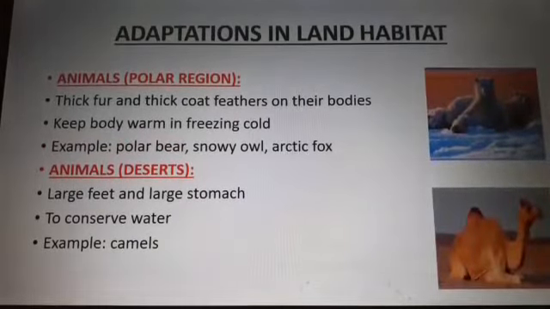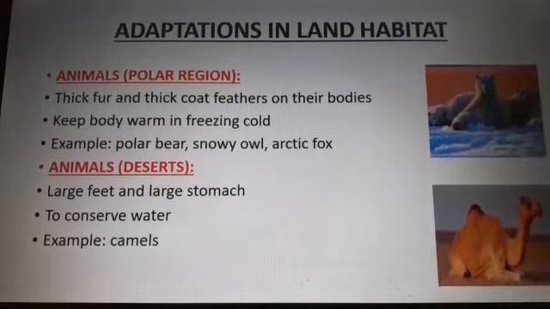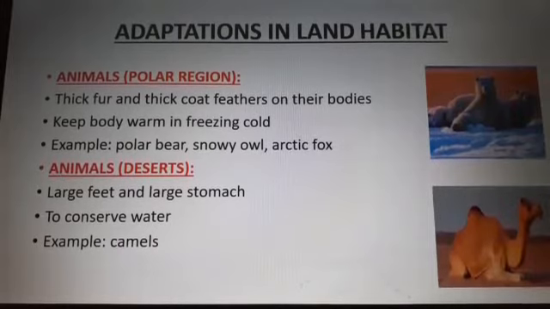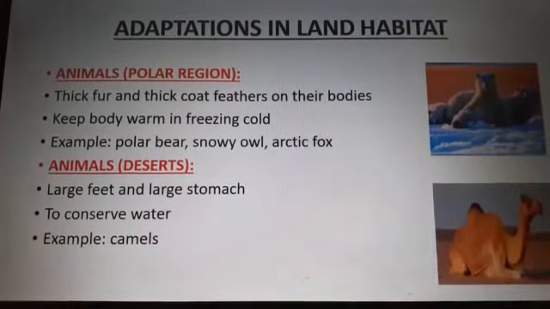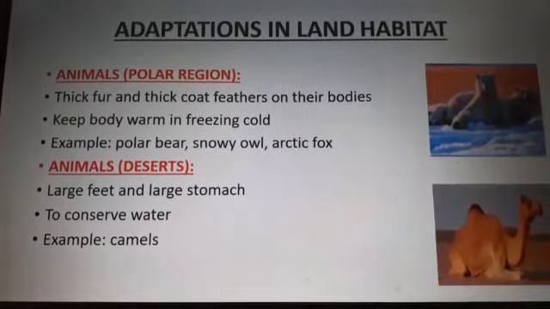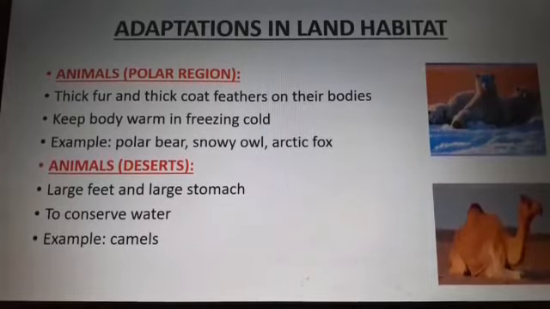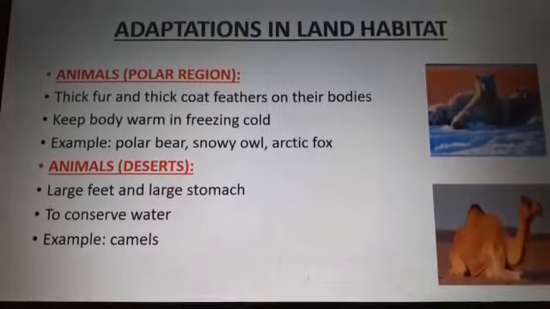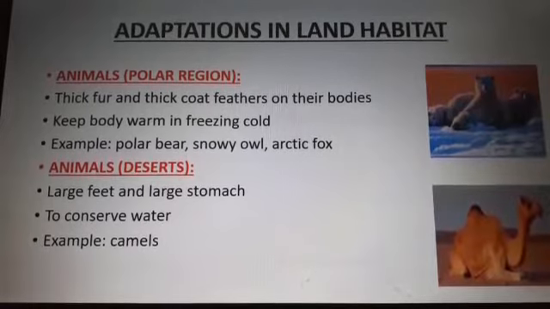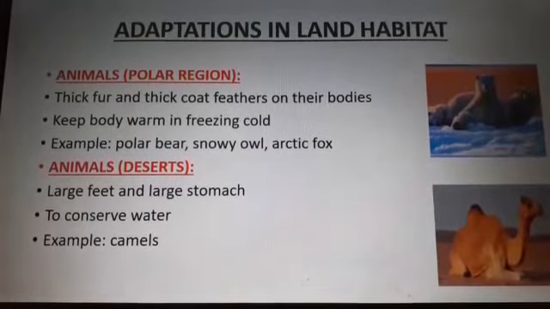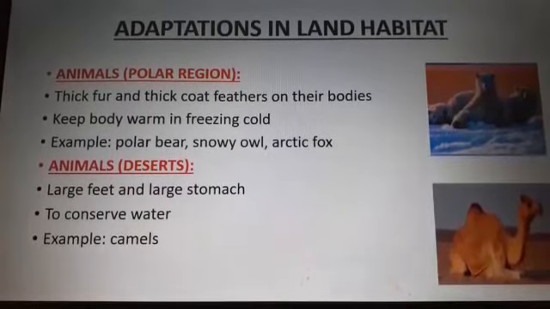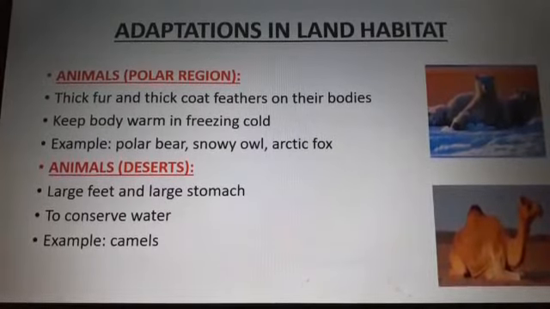Similarly, there are certain adaptations in land habitat animals and plants as well. There is a variety of animals and plants on land, so we will discuss the different animals and plants in different ecosystems. First of all, the animals present in the polar region, like polar bears, have thick fur, a thick coat, and feathers on their bodies, which help them to keep warm in the freezing cold. The examples are polar bear, snowy owl, and Arctic fox.